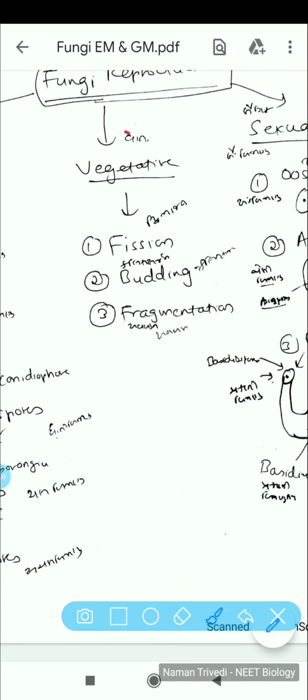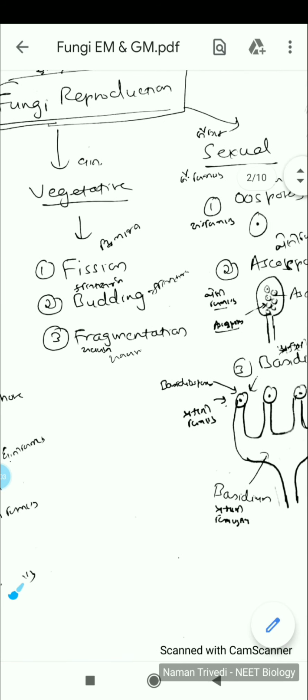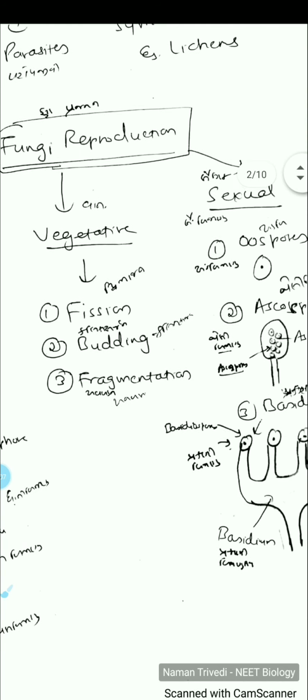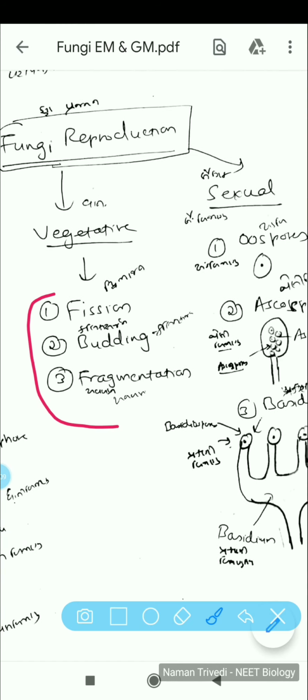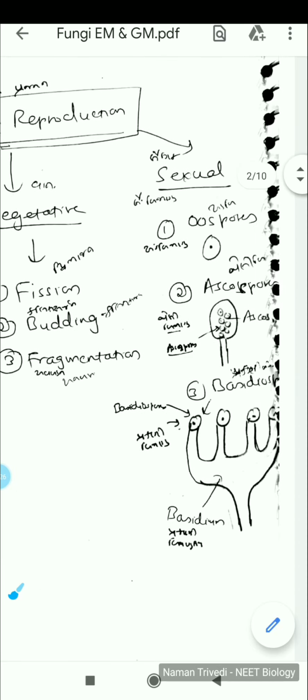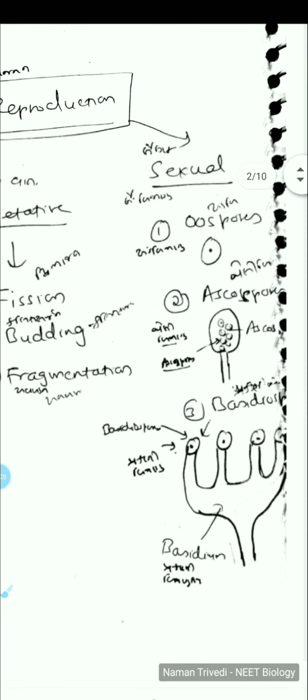Now fungi can also show vegetative reproduction. So it is mainly by somatic structures, like it can be by fission, it can be by budding, or it can be by fragmentation. Budding is usually seen in yeast. Fission is commonly seen in a lot of fungi. Fragmentation is also commonly seen in a lot of different fungi. I hope you know the meaning of the terms budding and fragmentation.